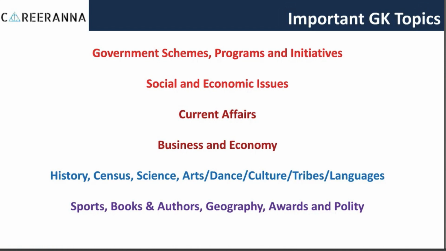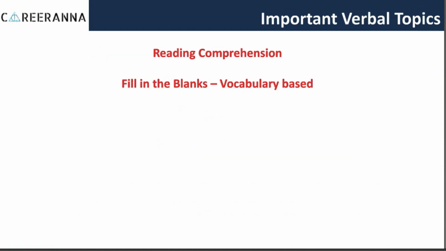So this is how the spread of the GK section in the TISSNET exam looks, where government schemes, programs, initiatives, and social and economic issues form the most important part. If you compare this with any other MBA entrance exam, the topics which stand apart in TISSNET GK are government schemes, programs, and initiatives, social and economic issues, then topics like arts, dance, culture, tribes. These are topics which you don't get in any other exam, but they mostly come in TISSNET, and this makes TISSNET GK very different as compared to any other MBA entrance exam.